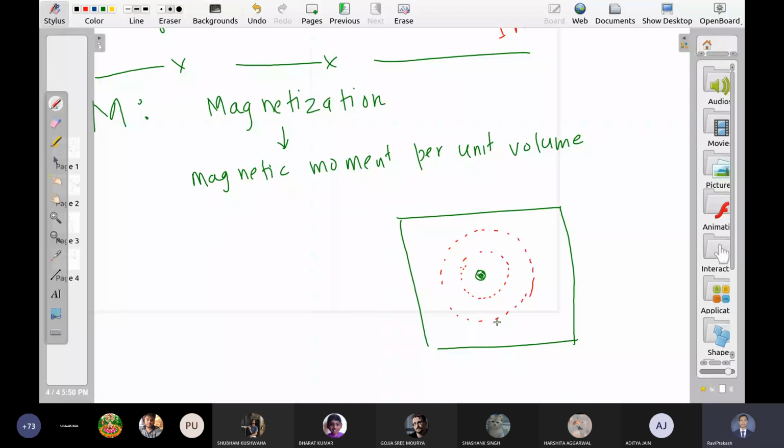And let us say one electron is rotating here, it is moving in this orbit. You can think of it like a current loop. Why? Because the charge is moving around it. How much is the current in this loop? Can you calculate? This electron is rotating, the radius of this loop is r. Let us say the velocity of this electron is v. How much is the current in this circuit? Kitna current hai? ev by 2 pi r.